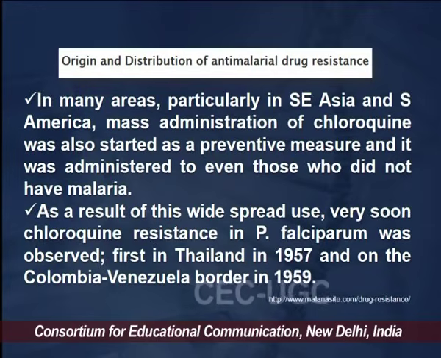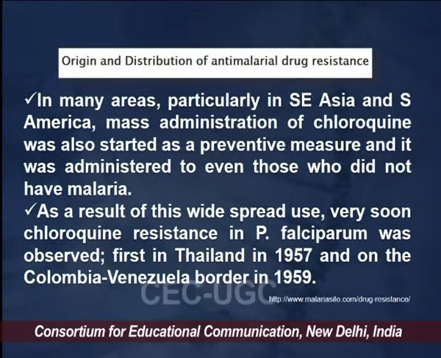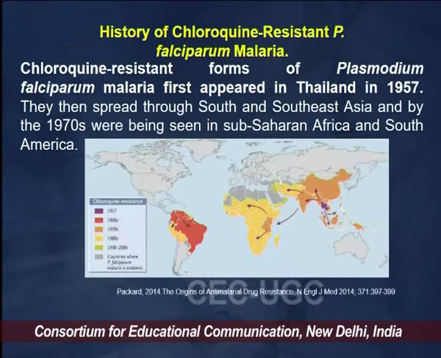It has been found that the South Asian and South American regions are the ones in which chloroquine resistance started taking place, and subsequently chloroquine resistance in P. falciparum was first observed in Thailand in the year 1957, and around the same time on the Colombia-Venezuela border in the year 1959, chloroquine resistance was also reported.